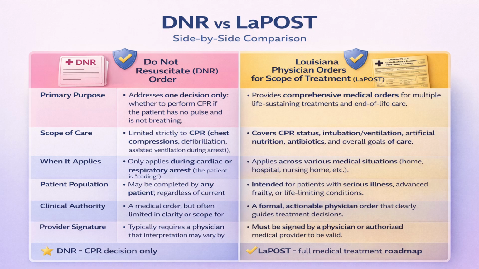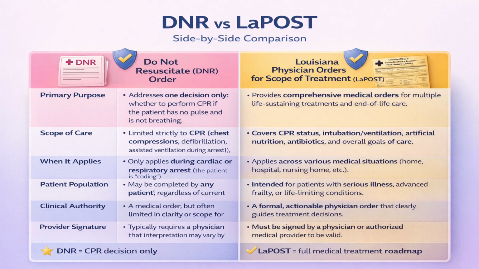When it applies, the DNR only applies during a cardiac or respiratory arrest. The LA POST applies in various medical situations. As for the patient population, DNRs can apply to any patient, and an LA POST is intended for patients with serious disease, advanced frailty, or life-limiting conditions. Most of the time, according to Medicare's needs, anyone over the age of 65 tends to have an LA POST for advance care planning documentation.